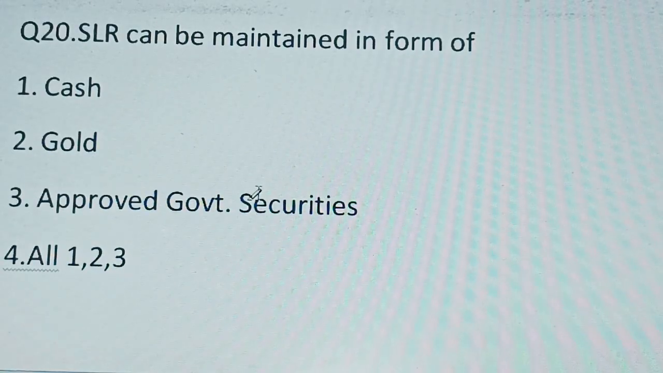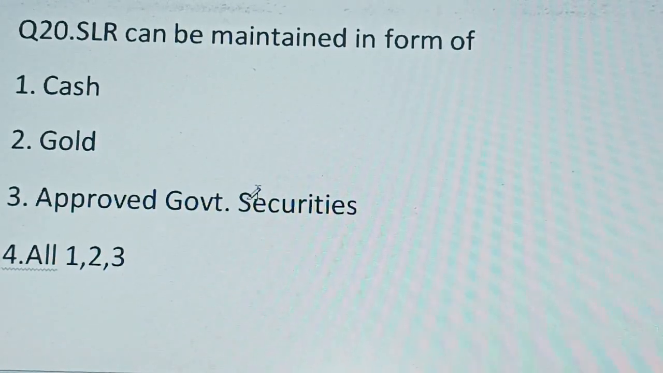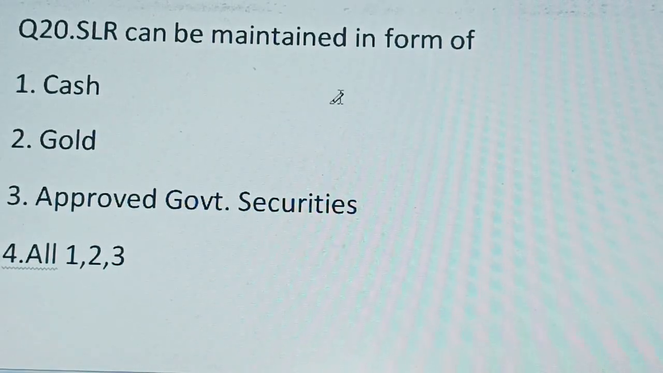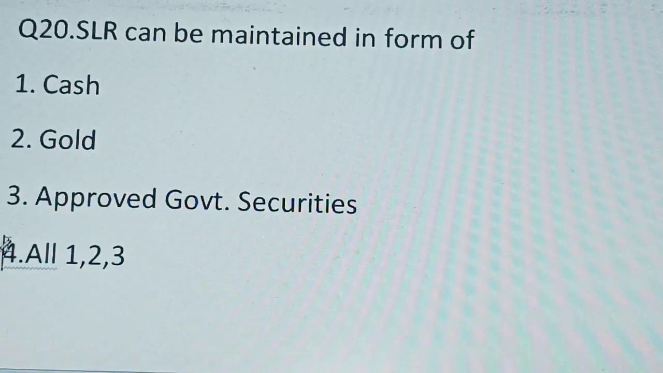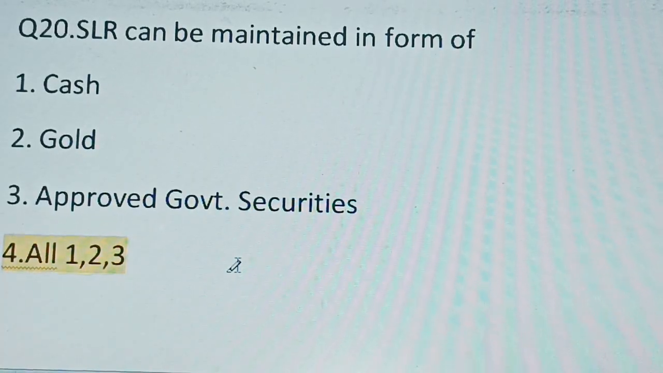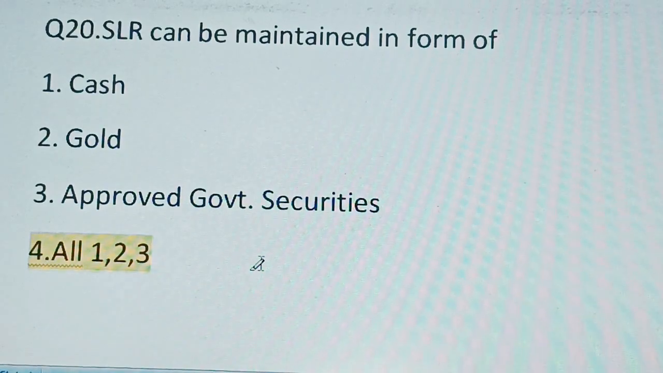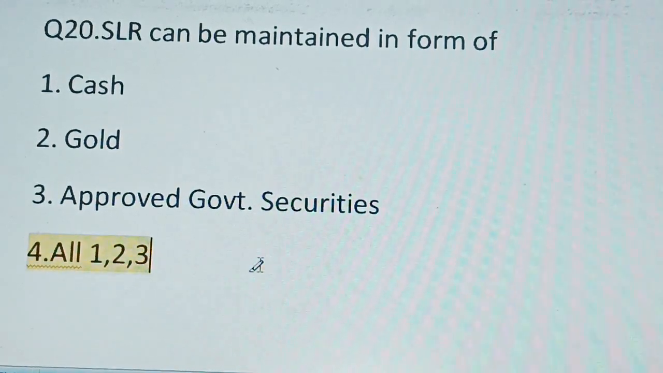Next and the last question. SLR can be maintained in the form of: first option is cash, gold, approved government securities, and fourth option is all 1, 2, 3. So option 4 will be the correct option. SLR can be maintained in the form of cash, gold, or approved government securities. So all the other options are correct.